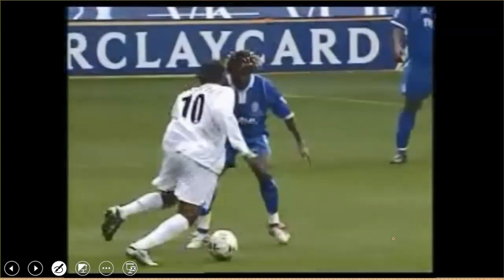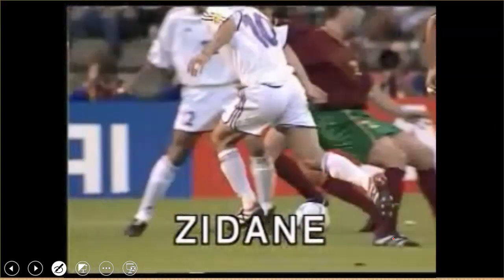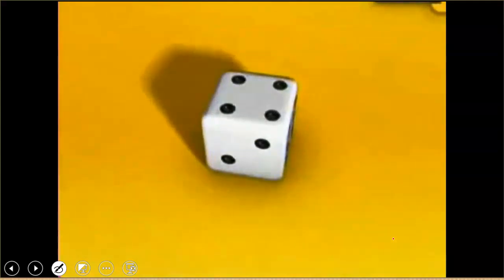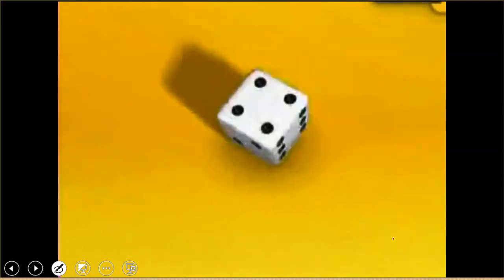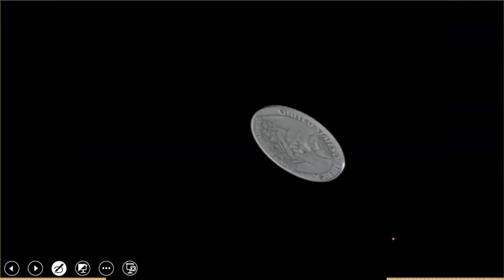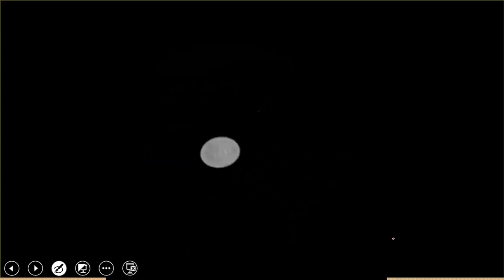For example, a football match is an experiment because we are not sure of the outcome. Tossing a die is also an experiment, because the moment you're about to toss the die, you're not sure of the outcome. Tossing a coin too, you're not sure of the outcome. It's also an experiment.